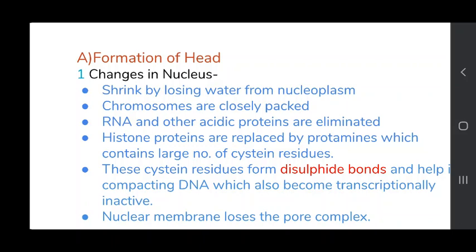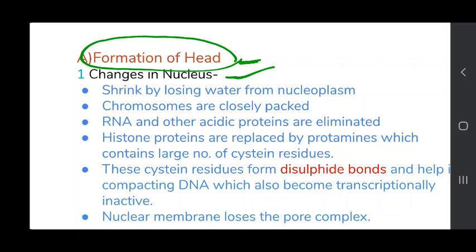Now, from that rounded spermatid, that spermatozoa has to be formed. Now, how will it form? First is the formation of head. For the formation of head, there will be two changes. Number one, changes in the nucleus, and second will be the formation of acrosome.